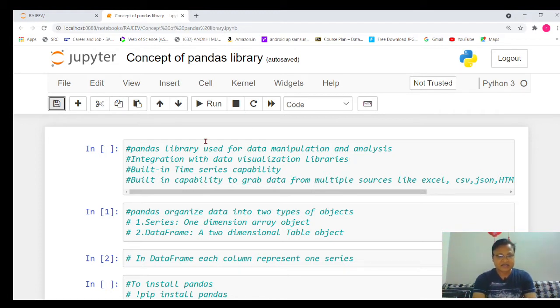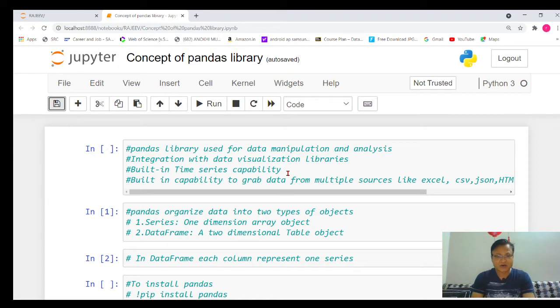Second, the pandas library also helps in integration with data visualization libraries. We have data visualization libraries also, like Matplotlib. So whenever we want to plot our data, at that moment also this library is very helpful to perform integration between the data and visualization libraries. Third important thing, it is very useful in time series capability.